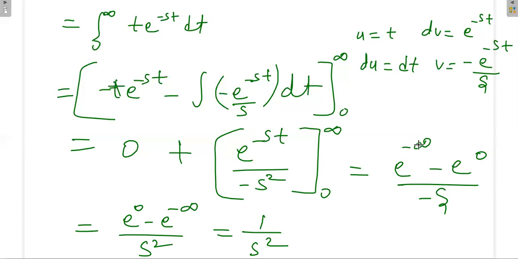If this is e power minus infinity, then what is the meaning? What is the value of s? This is true only when s is positive. Already a minus is there, and for t you are putting infinity, so s is positive.